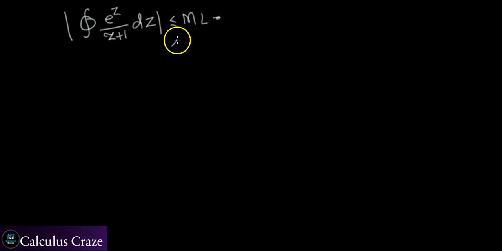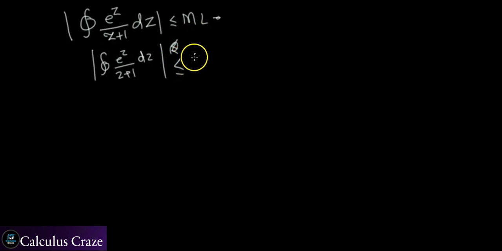So using the ML inequality, I can say that the upper bound for this integral should be less than or equal to M times L, and so I can say that this integral has upper bound less than or equal to the value of M, which is e to the 4 over 3, and the value of L, which is 8 pi.